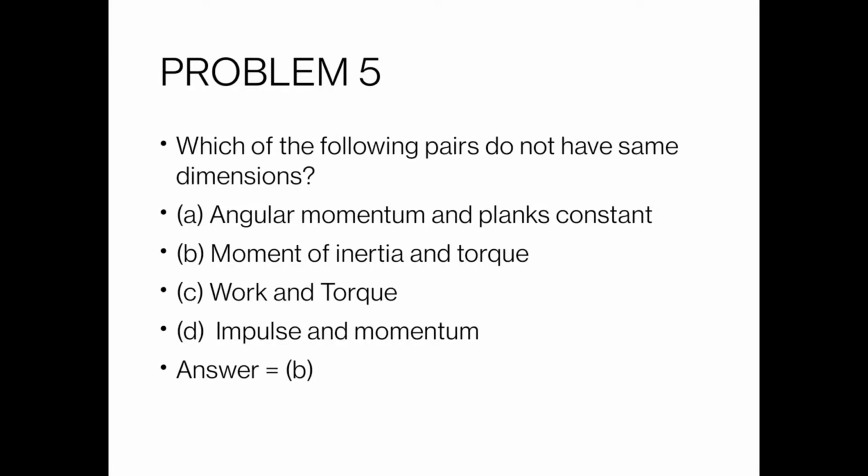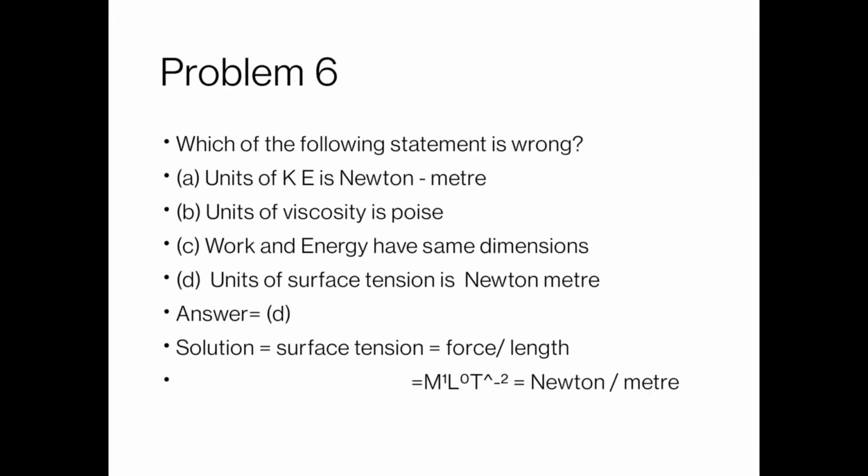That means the dimensional formula for moment of inertia is M1 L2 T0, and the dimension of torque is equal to that of work, which is different from moment of inertia. So the correct answer, the pair which does not have the same dimensions, is B, moment of inertia and torque.